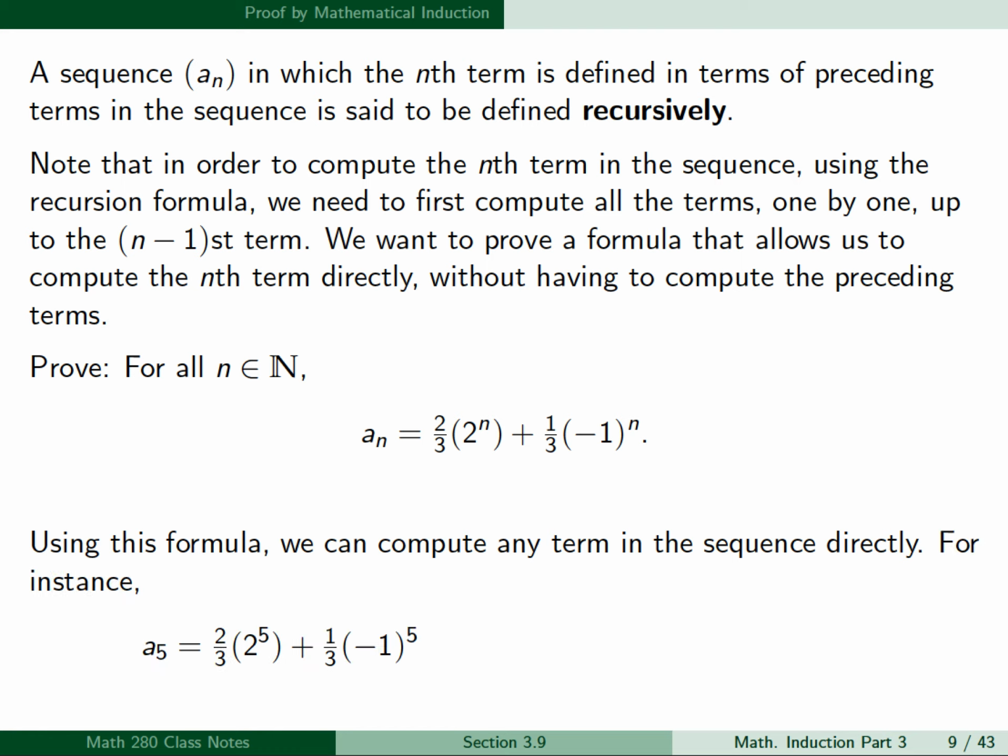For instance, for a sub 5, if we substitute n equal 5, the formula tells us that it's equal to 2/3 times 2 to the 5th plus 1/3 times minus 1 to the 5th, which is 2/3 times 32 plus 1/3 times minus 1, 64/3 minus 1/3, which is 63/3, which is 21. And that matches the result that we computed earlier.